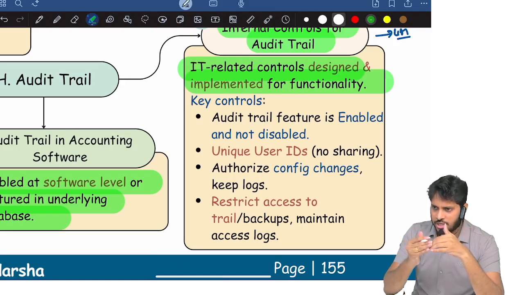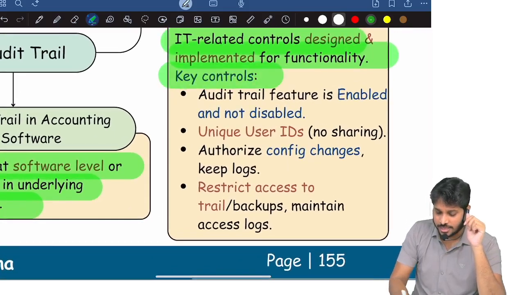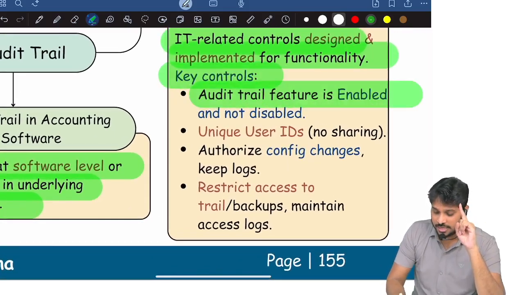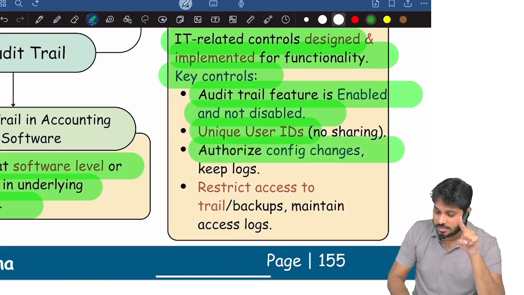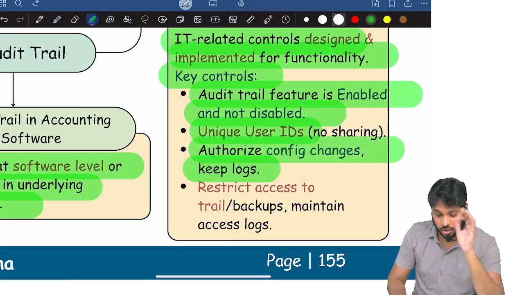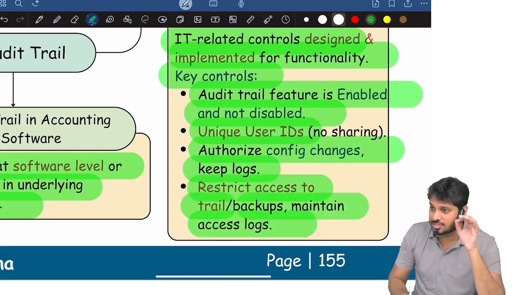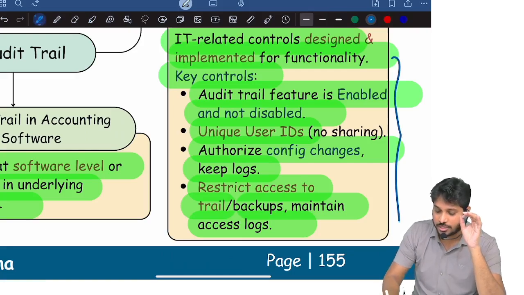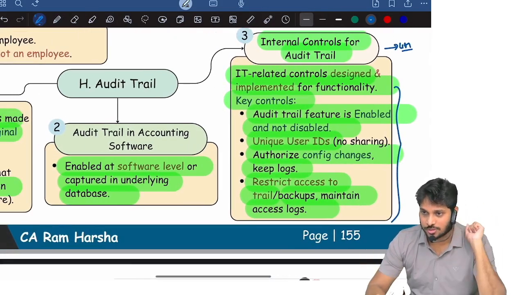In order to make sure audit trail is effective, there must be some controls. What controls? The key controls in audit trail: see that this is enabled and not disabled, and unique user IDs are assigned for all the employees, authorized configuration changes and log records, restrict access to audit trail, and maintain backup access logs. These are all various controls related to audit trail which an entity has to implement. That's it. Internal audit topic is over. Clear?